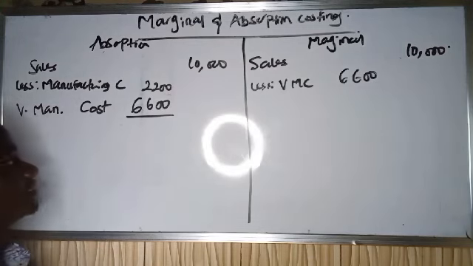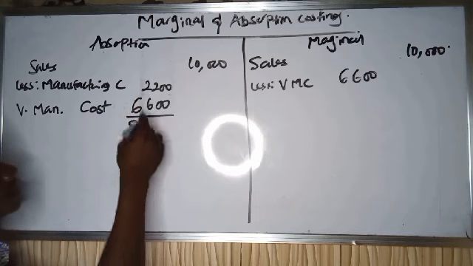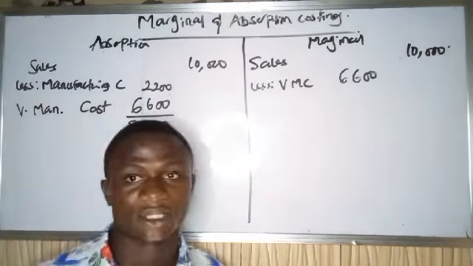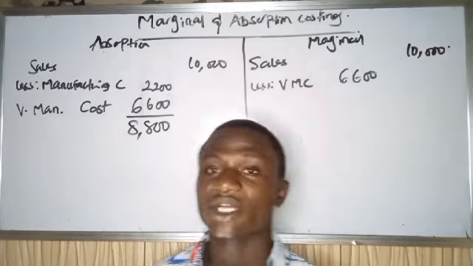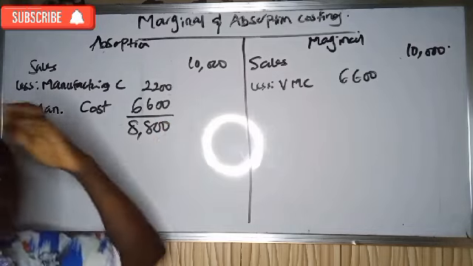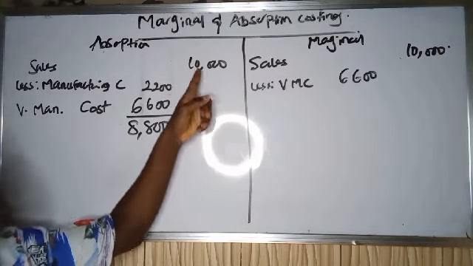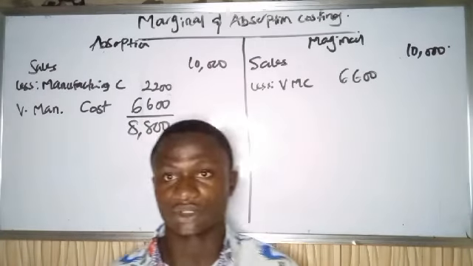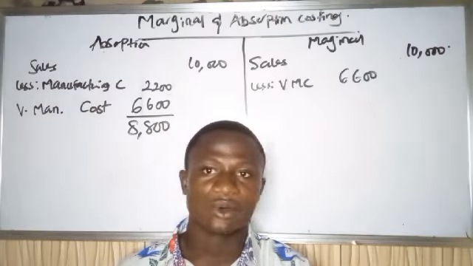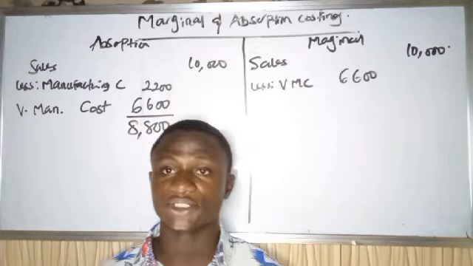On this side, if you add these two costs together, we have 8,800. This is the cost of producing 1,100 units. But don't forget that we only sold 1,000 units, and this is the cost of 1,100. So we have a closing stock of 100 units.